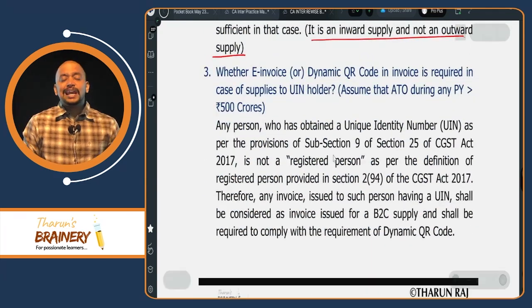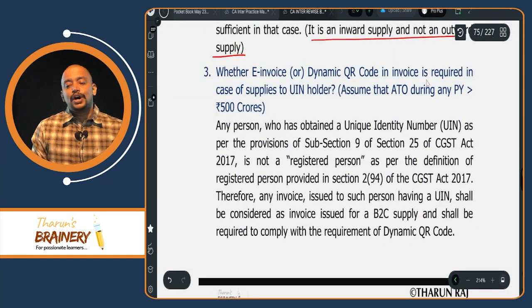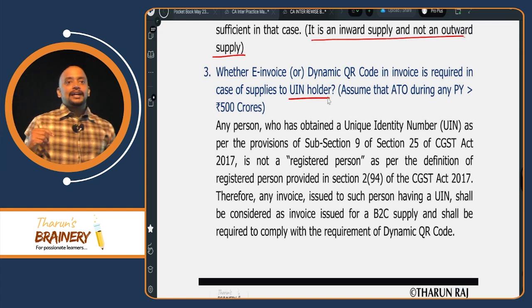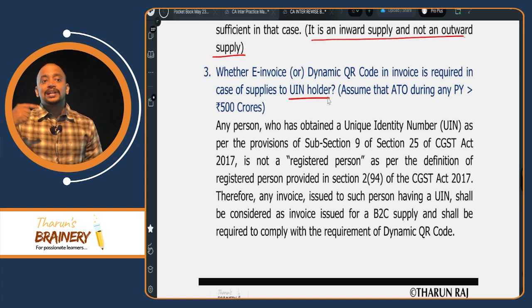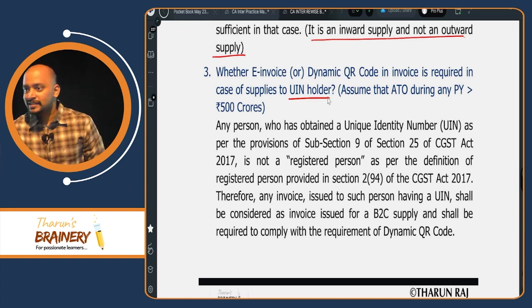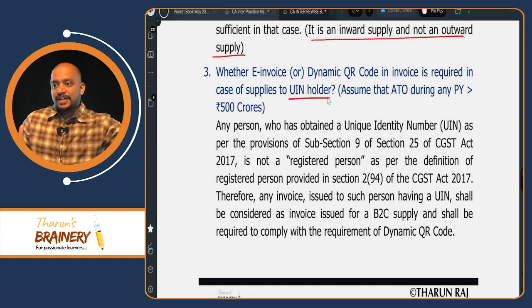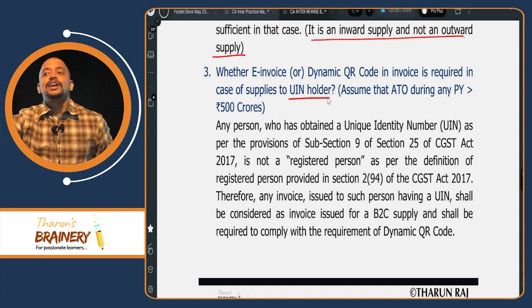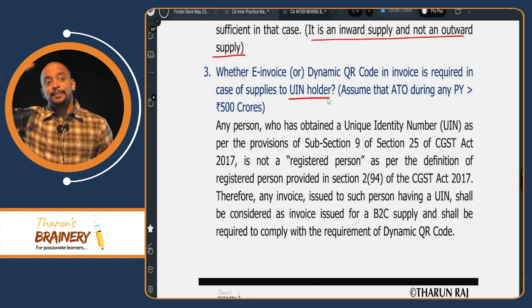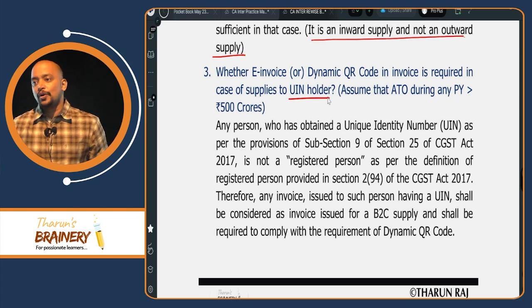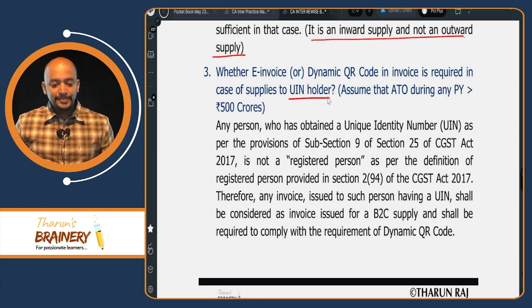Then whether e-invoice or dynamic QR code invoice is required in case of supplies to a UIN holder? Because I discussed while discussing the registration chapter that for a UIN holder we need to treat it as B2B supplies, correct? That is only for a normal invoice. But when it comes to e-invoice, we will not treat it as B2B supplies. Means it will be B2C only. Means we need to give e-invoice or dynamic QR code, dynamic QR code in invoice.